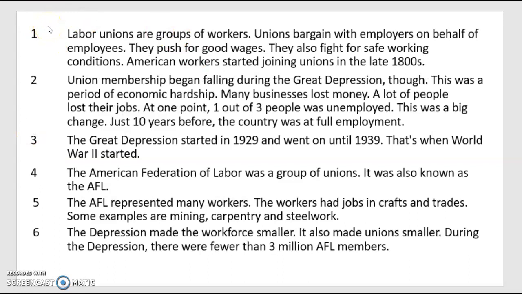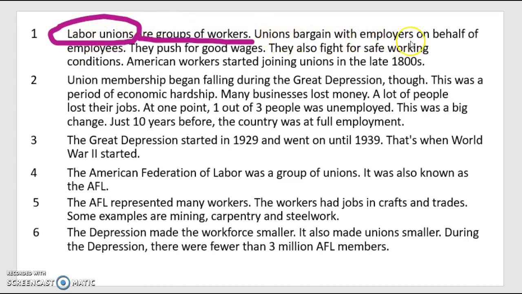Labor unions are groups of workers. Okay, I'm going to stop right there, and I'm going to go ahead and circle labor unions. And the reason I'm doing that is because I don't know what that is. I'm going to read about it. I know it's going to be important, but I don't know what it is. But if I look right here, right next to it, using my context clues, it tells me labor unions are a group of workers. So right away, I know, okay, people in a job, a group of workers, is considered labor unions. Let me keep reading.